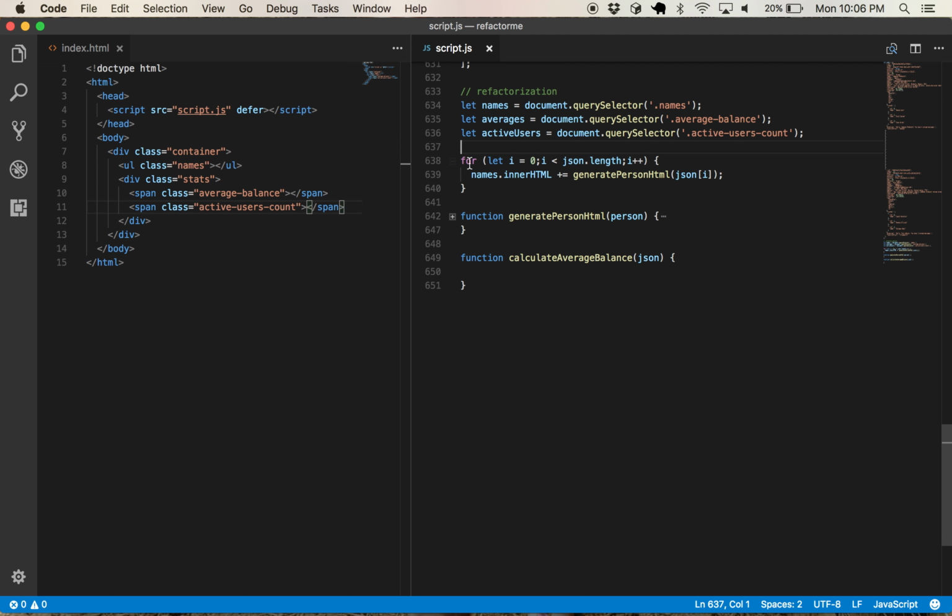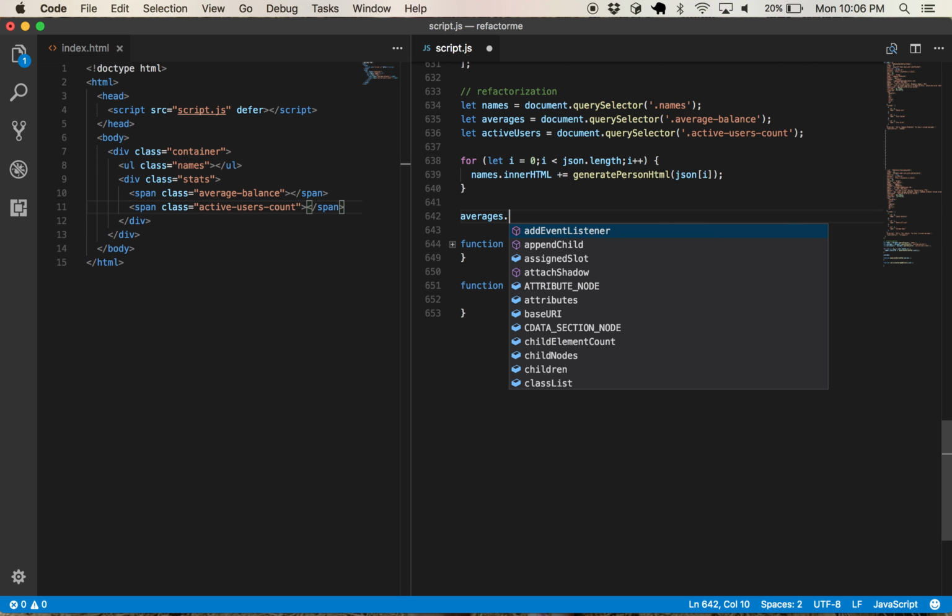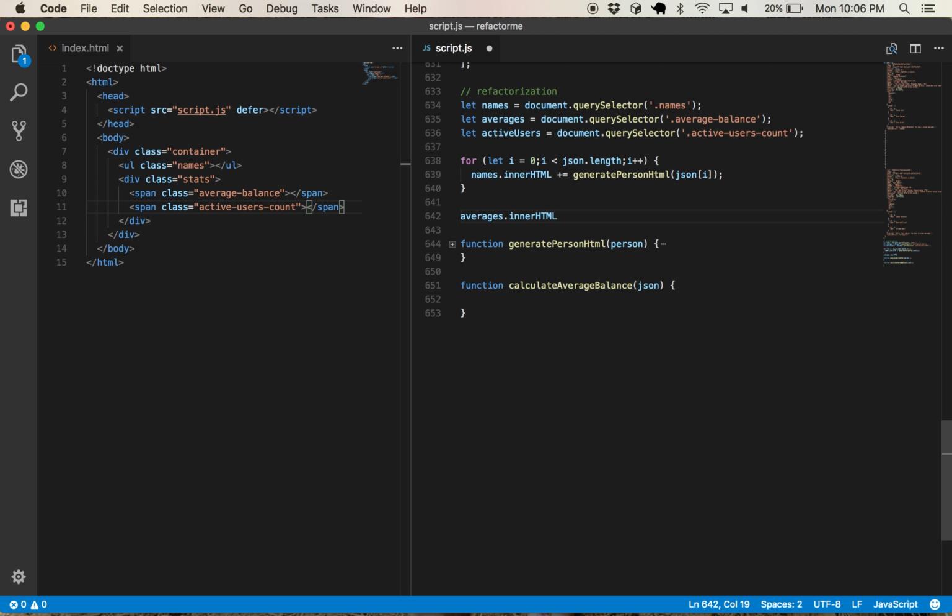Okay. So we have our for loop here. We have our function which generates the person's HTML. We also have a function that calculates the average balance for the list of people. Okay, so let's do this. Let's do average balance. Say averages inner HTML is equal to calculate average balance. Give it a JSON. All right. So we have the for loop here, which is running all this stuff, and we have the HTML of averages equal to us calculating the average of their balance.